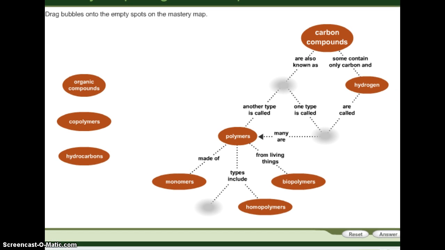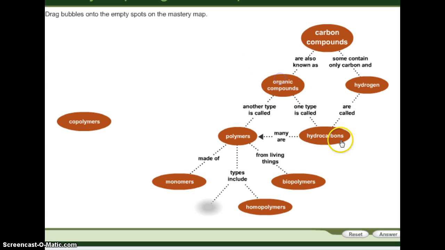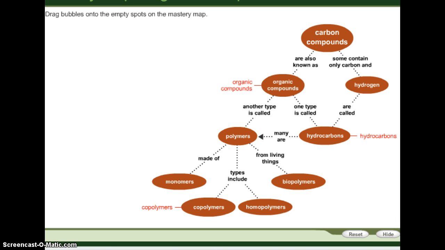Alright, so they want you to organize in the map. Carbon compounds, some contain only carbon and hydrogen. What are those called? Pick your choice. They are hydrocarbons. Carbon compounds are also known as what? Make your choice. Organic compounds. Another type is called polymers, and hydrocarbons, look, they put it together. Many are polymers, and the types include, of course, copolymers. So go ahead and hit pause if you'd like, read through it, make sure that it all makes sense to you.